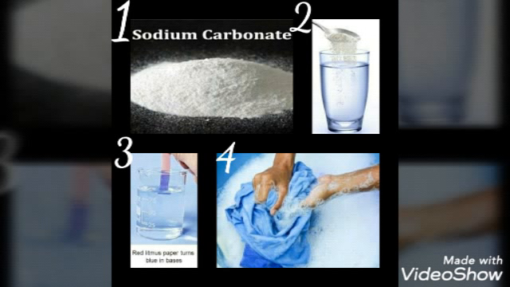The most important property of washing soda is that it has some detergent properties, or we can say it has some cleansing properties, because it can remove dirt and grease from dirty clothes. Washing soda attacks dirt and grease to form soluble products which are then washed away on rinsing with water. Let us now see some uses of washing soda.